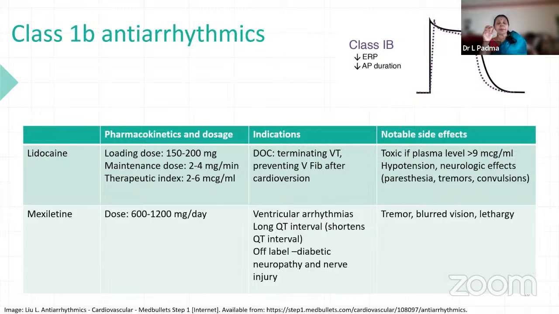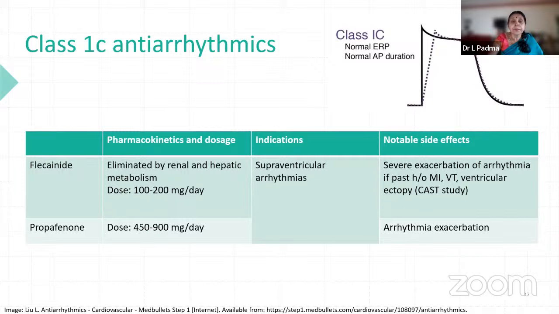Mexiletine, we are further bothered about QT interval and also blurred vision. Vision is hampering. The same thing is there with amiodarone as well as ivabradine and other drugs in pharmacology. So you have to be very careful. For that reason, we really see to it that mexiletine is used only in the ventricular arrhythmias as a last drug of choice, and off-label uses are diabetic neuropathy, where the patient will complain of tingling sensation. In such cases, we can use a low dose of mexiletine.